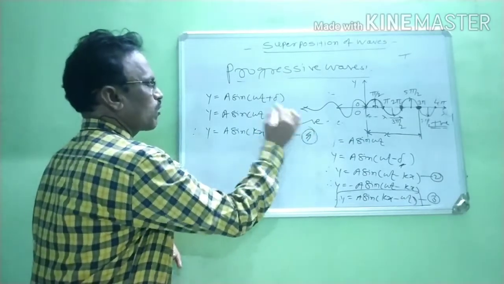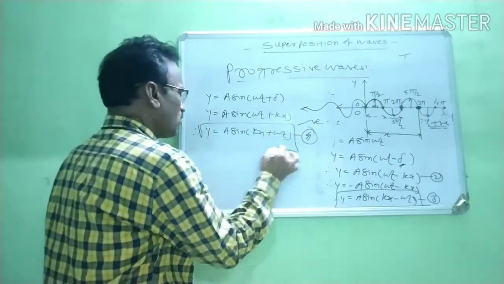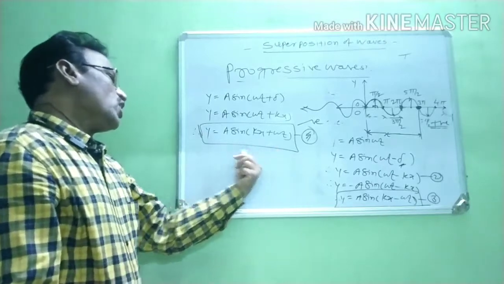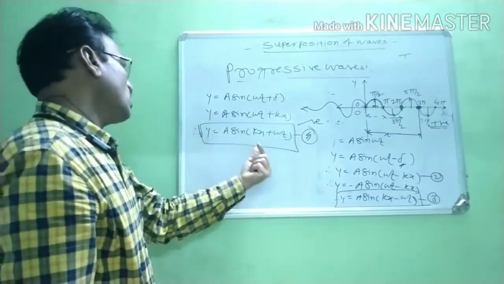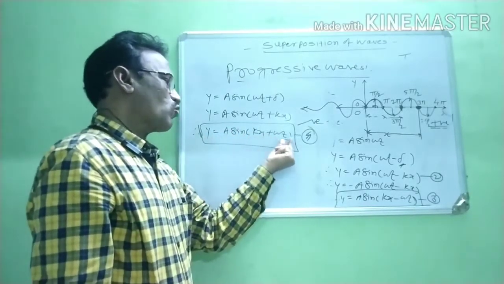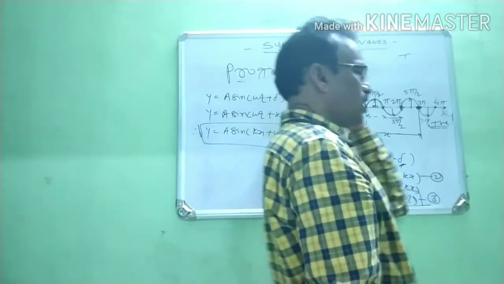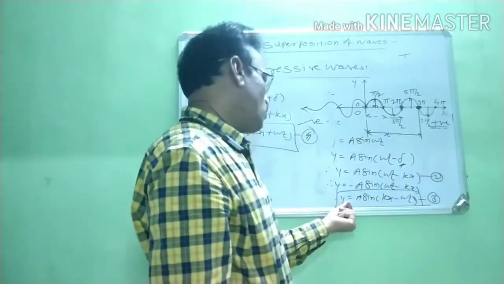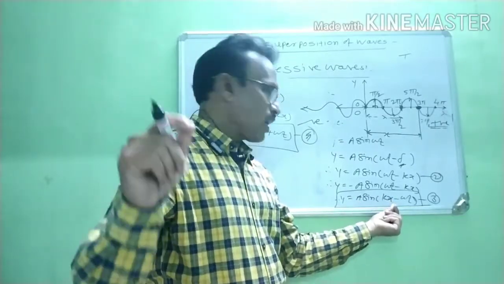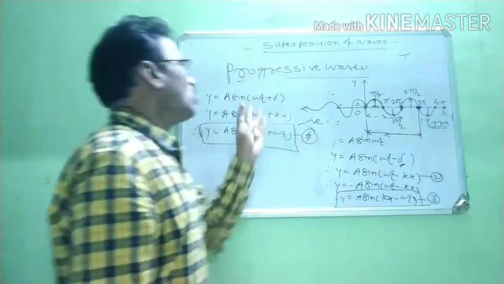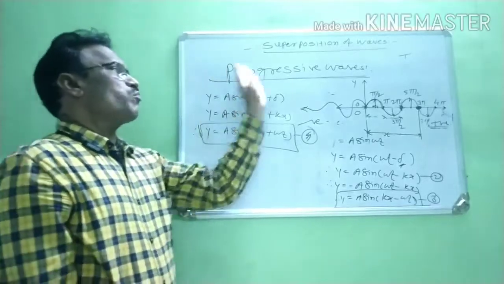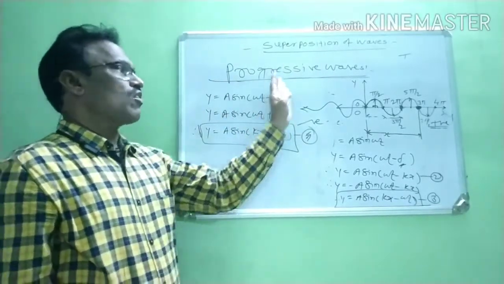Now this is equation number 4. This is the equation of a progressive wave when the wave is traveling in the negative direction along the x-axis. At that time, it is y equal to a sin in bracket kx plus omega t. And when the wave is traveling along the positive x-axis, the equation of the wave is y equal to a sin in bracket kx minus omega t. Okay. Now, in this way, today we discussed what progressive waves are, the different properties of progressive waves, and the general equation of a wave.